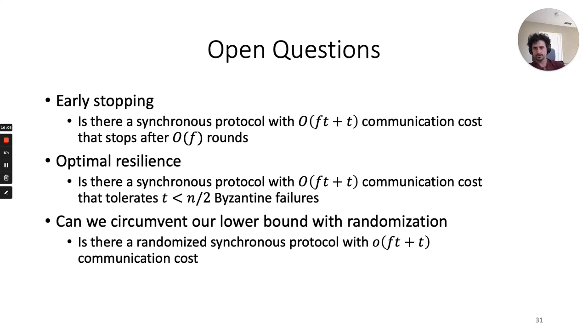The second open question is optimal resilience. In our protocol, we assume that the number of parties n is equal to 3t plus 1, since it is the best we can do in asynchronous runs. But we wonder if there is a synchronous protocol with O(ft + t) communication cost that tolerates a minority of Byzantine failures. The third question is whether we can circumvent our lower bound with randomization. In other words, is there a randomized synchronous protocol with less than ft + t communication cost?